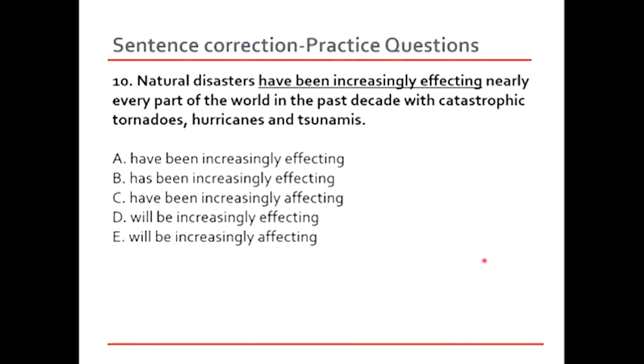So natural disasters have been increasingly affecting nearly every part of the world in the past decade with catastrophic tornadoes, hurricanes, and tsunamis. And then E, will be increasingly affecting. This has been happening. It says that this has been happening for some time, so it cannot be used as something that's going to happen in future, which is why option E is wrong, and we'll be left with only option C.